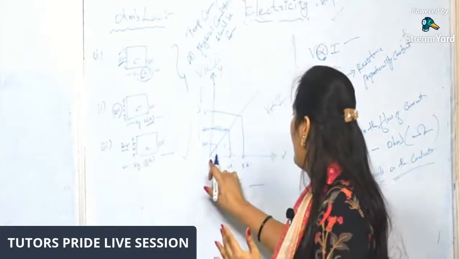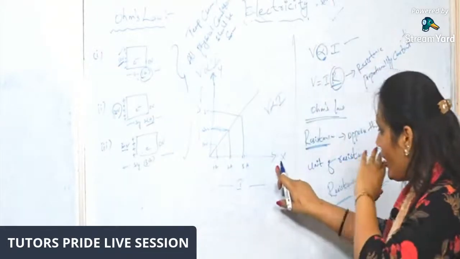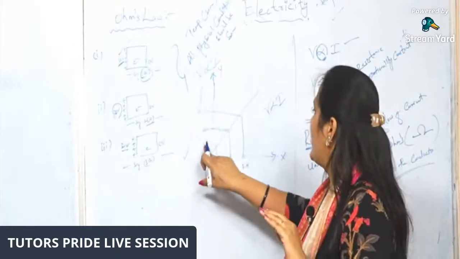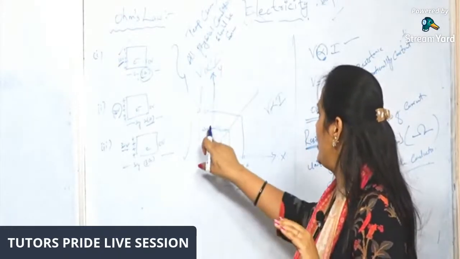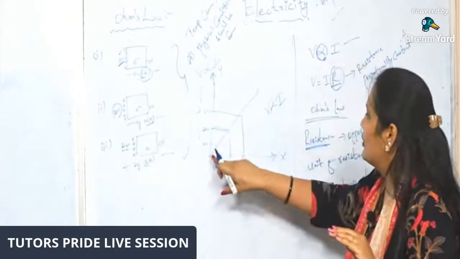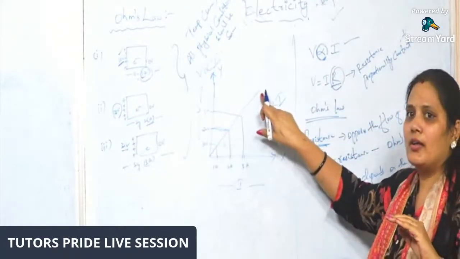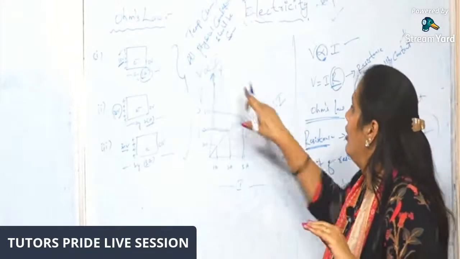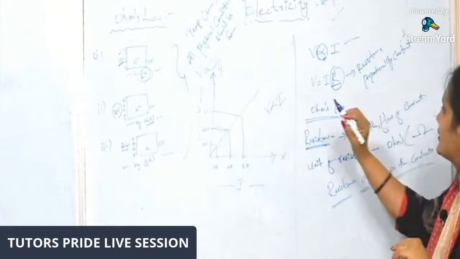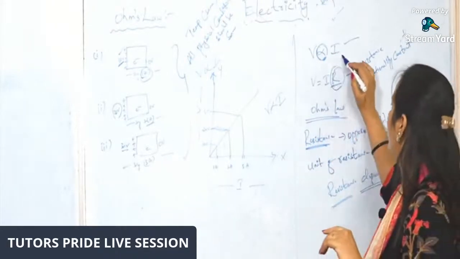By graphical representation also, I have shown that V is directly proportional to I. On the x-axis I took current, and on the y-axis potential difference: 10 volts, 1 ampere; 20 volts, 2 amperes; 30 volts, 3 amperes.